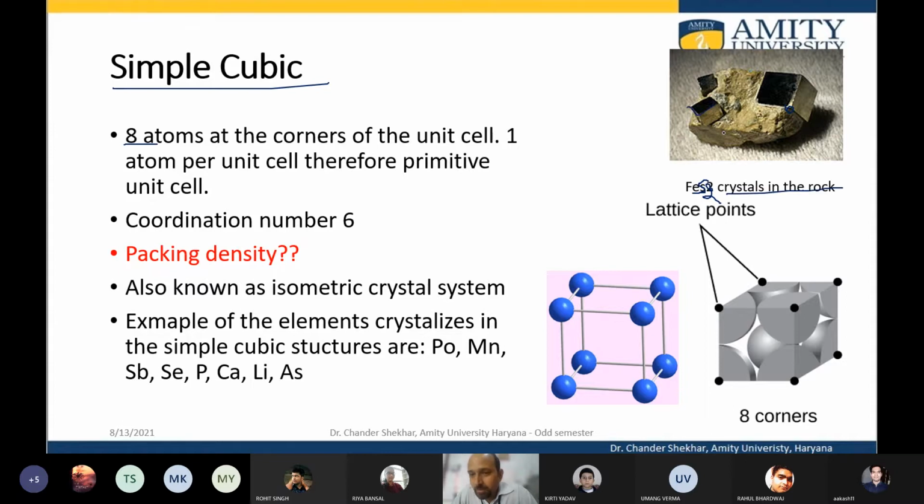These are naturally occurring cubic crystals, very nice and beautiful. So we know this arrangement. There is an atom at each corner. This is the crystal ball kind of model arrangement. There are 8 corners, and each atom contributes 1/8, so in total you have 1 atom in the unit cell. So this is the primitive unit cell.